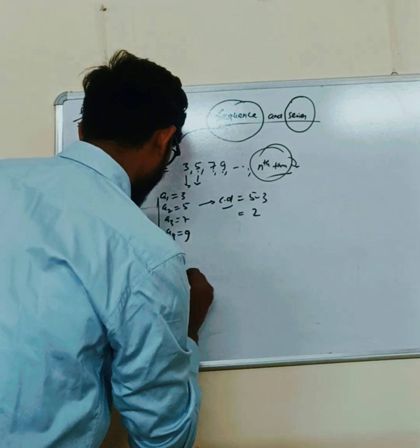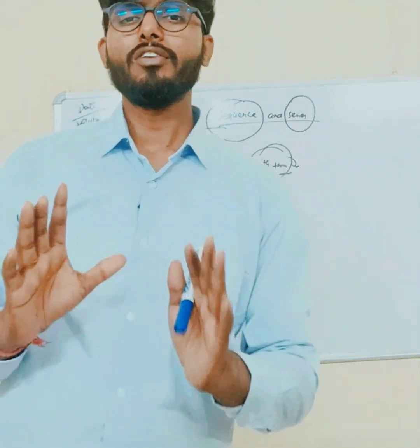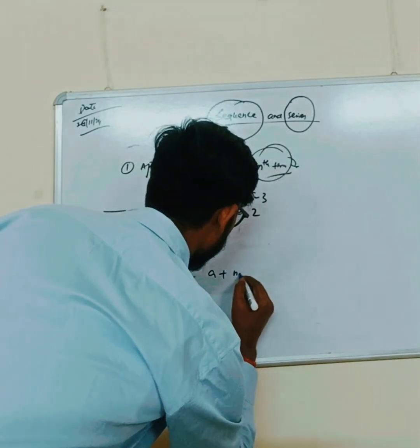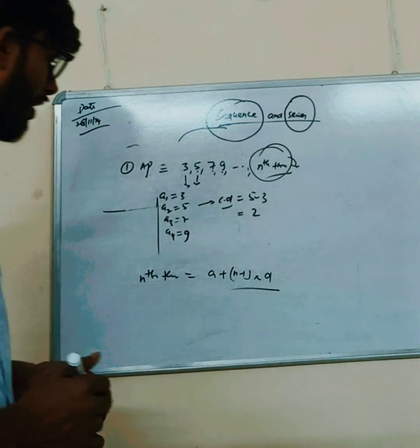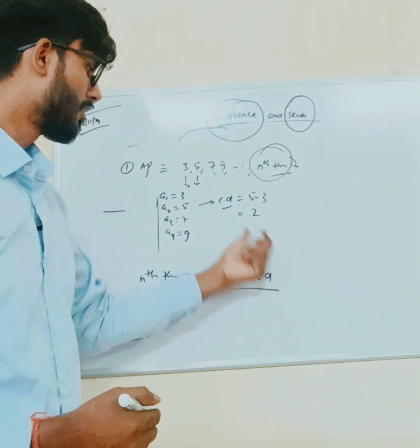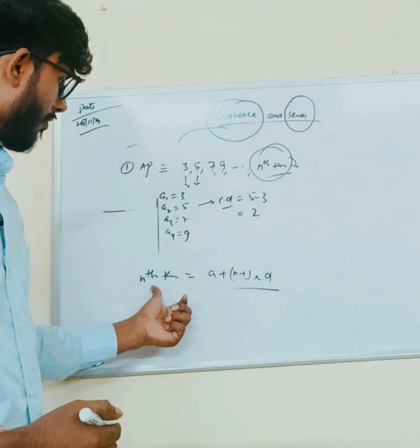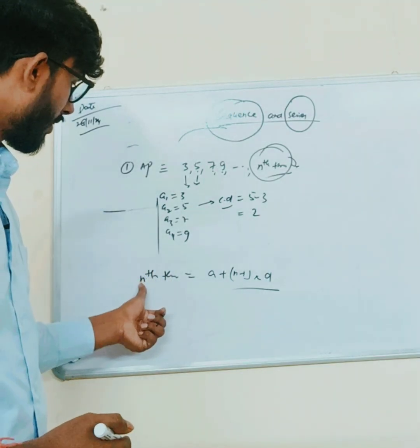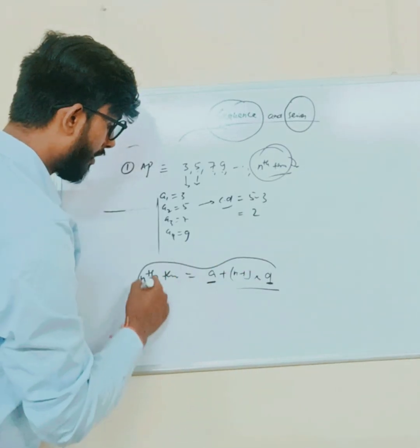In arithmetic progression, the formula of the nth term is A plus (n minus 1) into D. So we have the first term A and the common difference D, and we are able to find the nth value by putting in A and D. So we can easily find out the nth term.